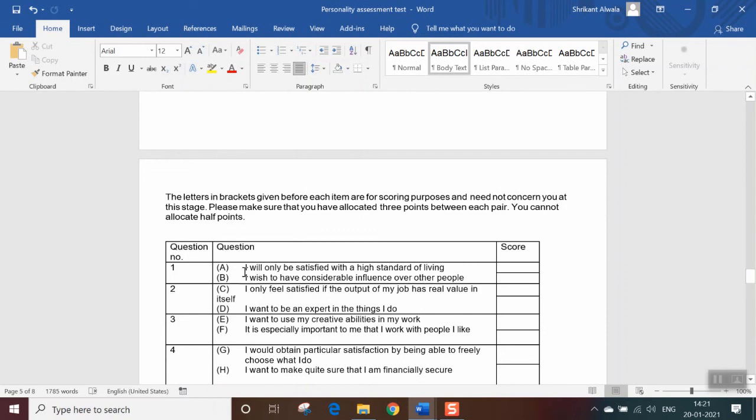For example, we will take this question. I will only be satisfied with a high standard of living. I wish to have considerable influence over other people. In this situation, I can rate 1 and 2. So when we add these both, the answer will be 3. Or else you can give 0 for this and 3 for the other. And these answers are based on my opinion, so you can answer on your own, as you feel. In the same way, you need to complete the remaining 35 answers.